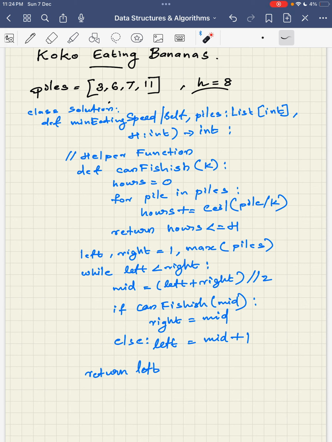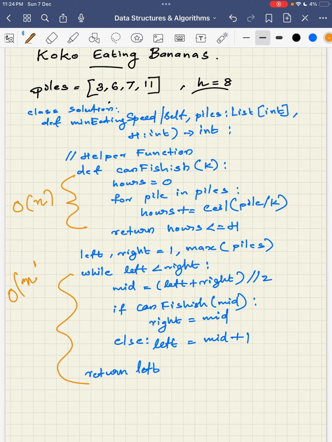The binary search is decided by one particular thing, that is the range of speed it can go. So it's 1 to the maximum of piles. So the maximum of piles is the one thing the binary search should be interested in. So I would say this helper function is order of n, and the binary search would be order of n log maximum of piles.